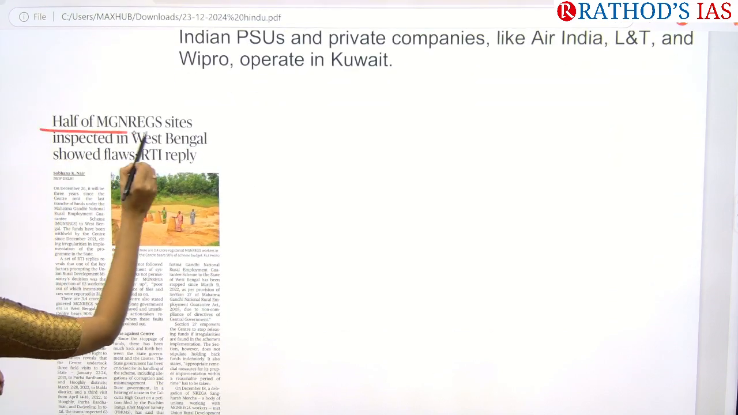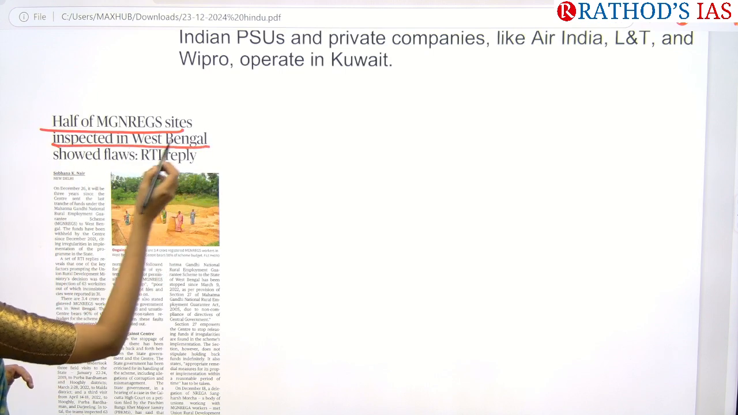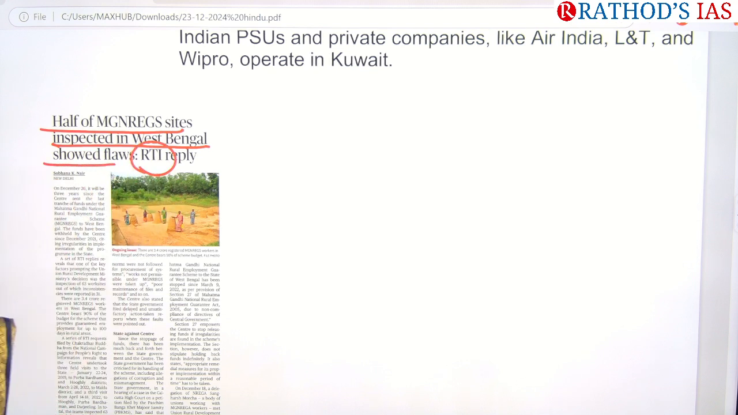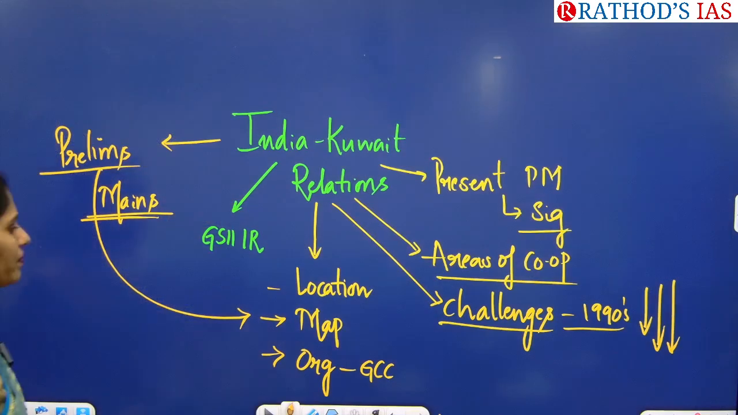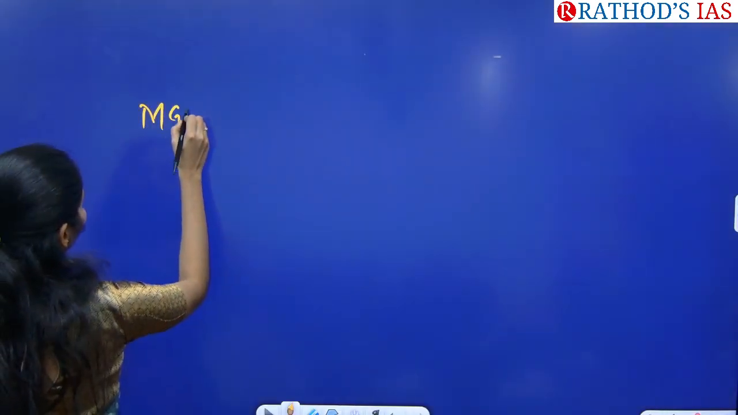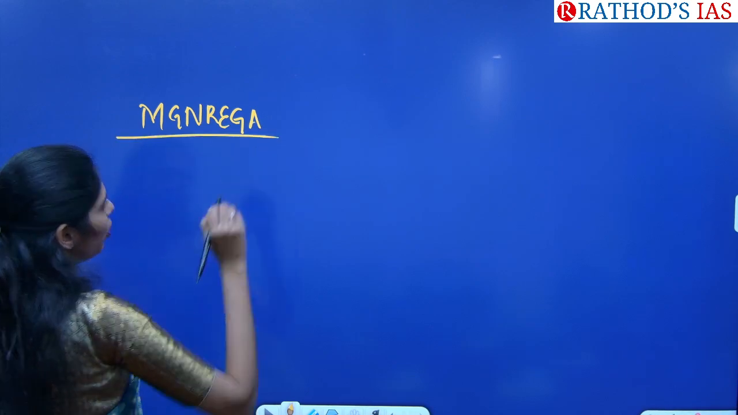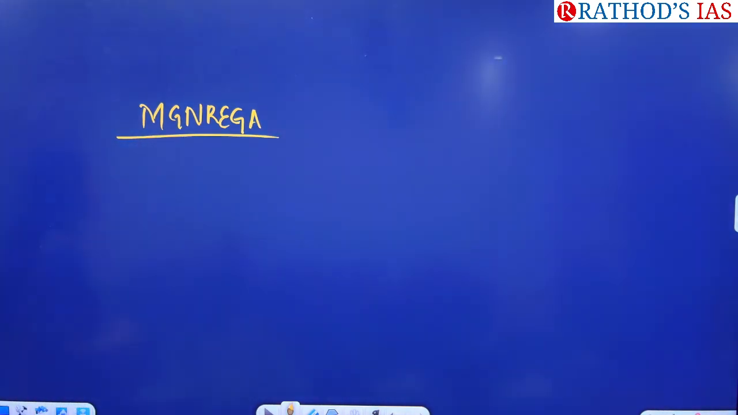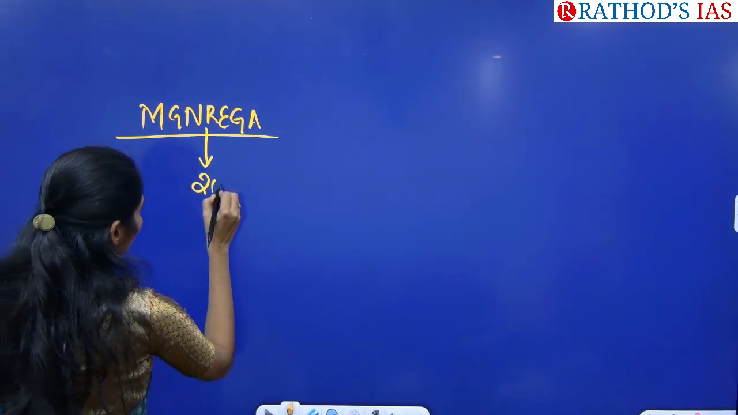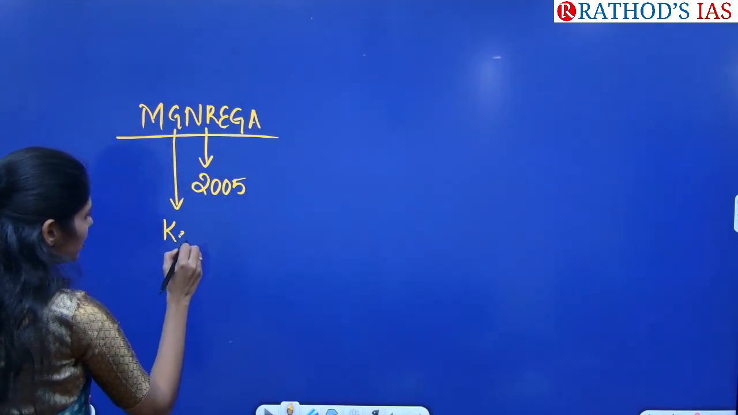The title says that half of MGNREGS sites inspected in West Bengal showed flaws, says RTI reply. So there are two important keywords in this article. The first one is MGNREGA. What is the full form of MGNREGA? Mahatma Gandhi National Rural Employment Guarantee Act. In which year did we come up with this? In the year 2005.